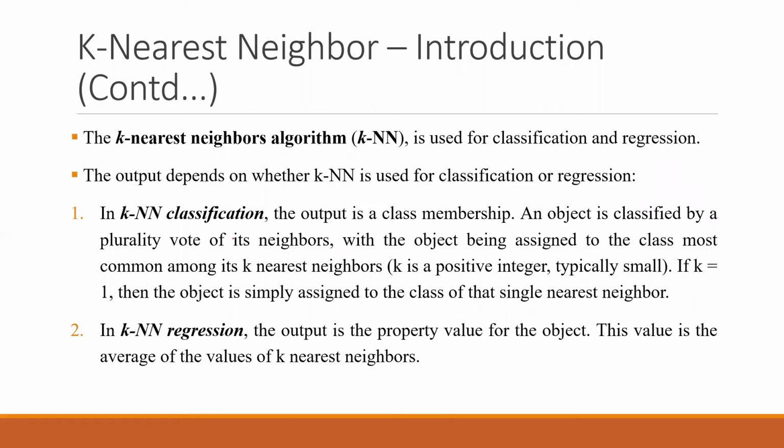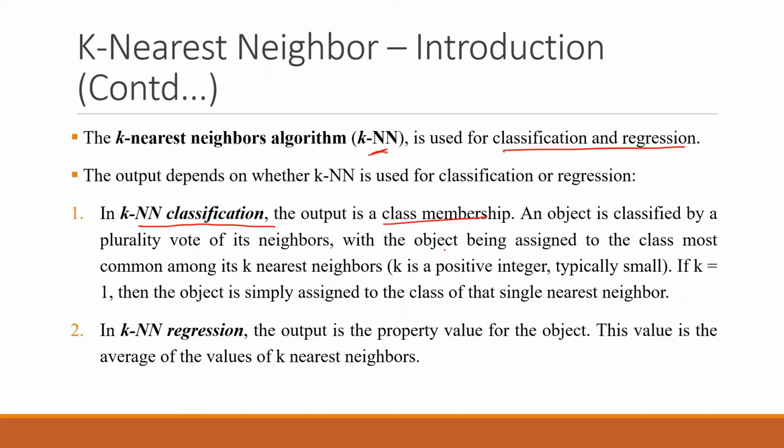But before that, we will look into classification and regression. K nearest neighbor, KNN, can be used for both of them, classification and regression. In KNN classification, the output is the class membership. We saw on the last slide that it will be looking at the neighbors and it will decide which class I belong to.